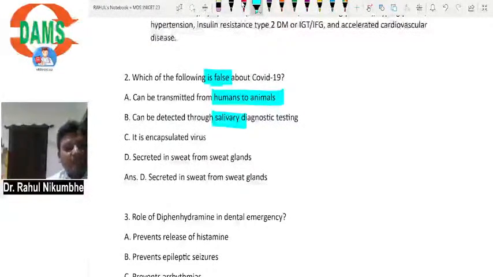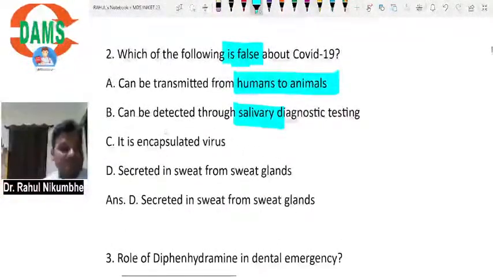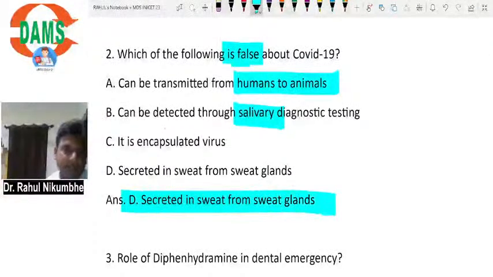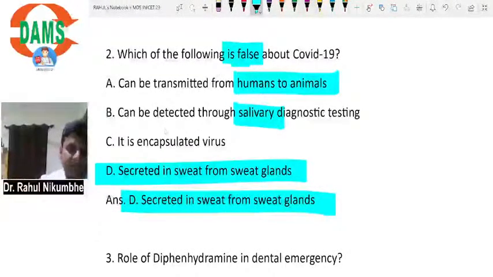It is an encapsulated virus. Yes, it is an encapsulated virus. Then, is it secreted in sweat from sweat glands? No, there is no evidence that this virus is secreted in sweat glands or in sweat. So this virus is spread only through the nose or mouth during coughing, when droplets from saliva or nose go out and are inhaled by the other person or animal. Now next one,